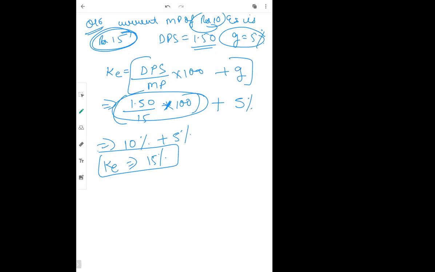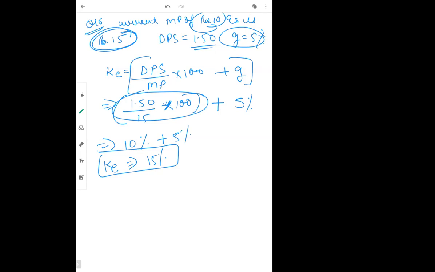Okay, if you have understood, we will quickly move to the next. Ma'am, what's the price of 10 rupees and 15 rupees, ma'am? 10 is the face value. Every share, every debenture, every preference share, they have a face value.